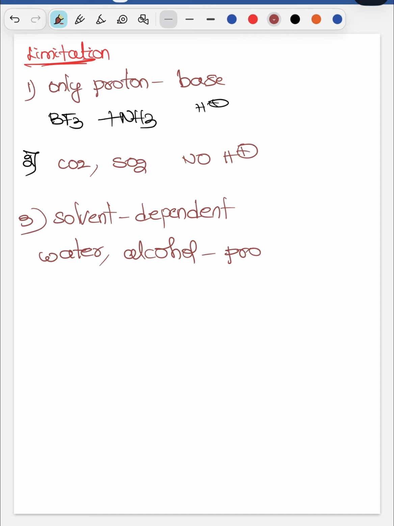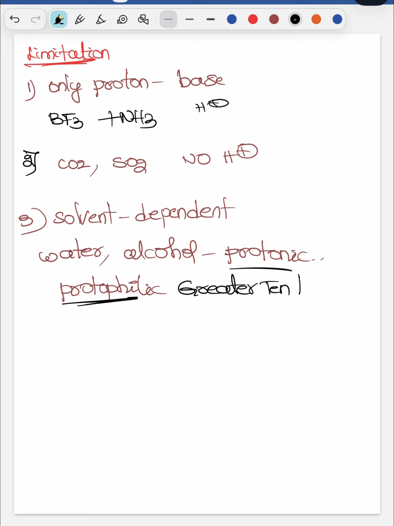Another name we can call is protophilic, a solvent which has a greater tendency to accept the proton. This theory works only in protophilic or protonic solvents, but it will not work in non-protonic solvents like benzene.